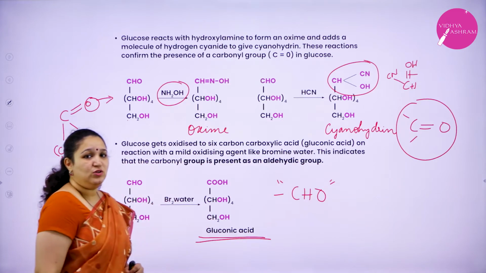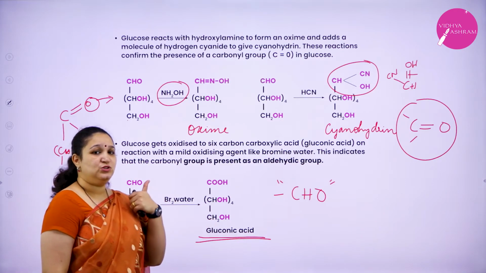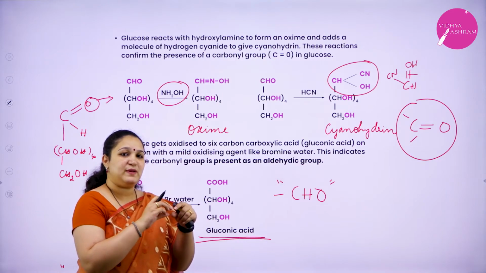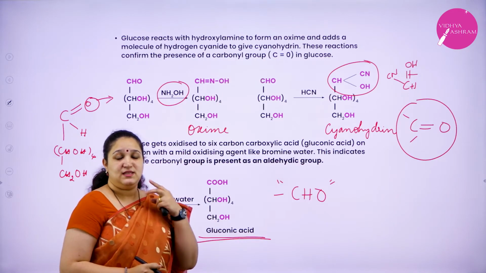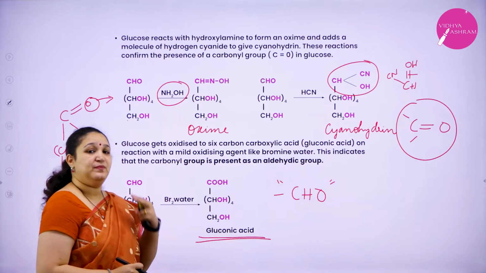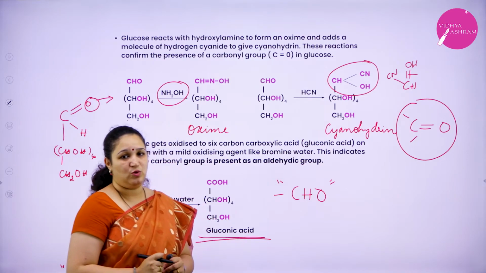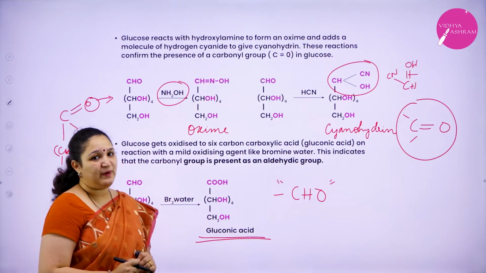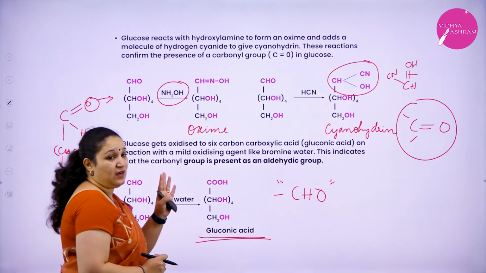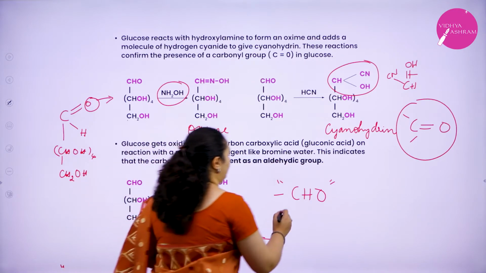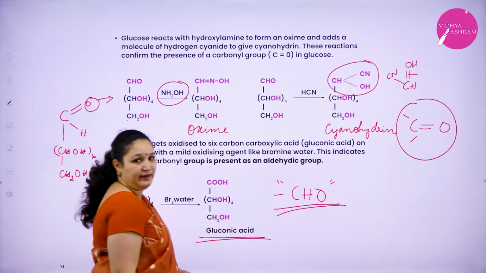Okay? So the first reaction told us that all the 6 carbon atoms of glucose are present in a straight chain. The second reaction told us that there is a carbonyl group present in glucose. The third reaction predicted that the carbonyl group present in glucose is of an aldehyde.